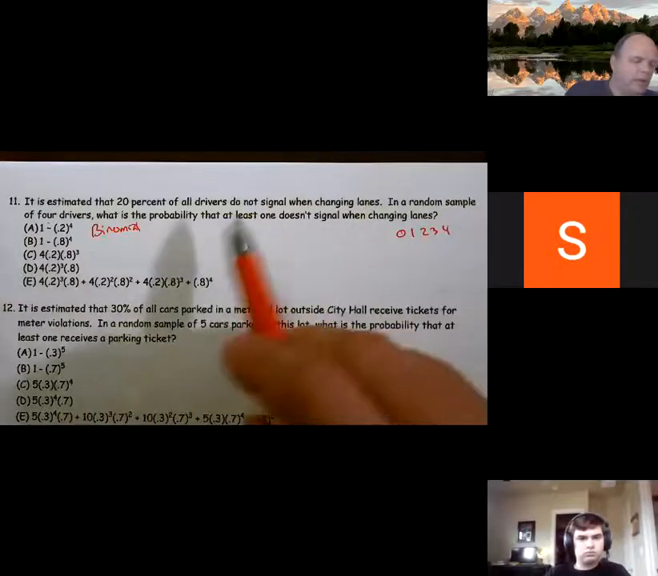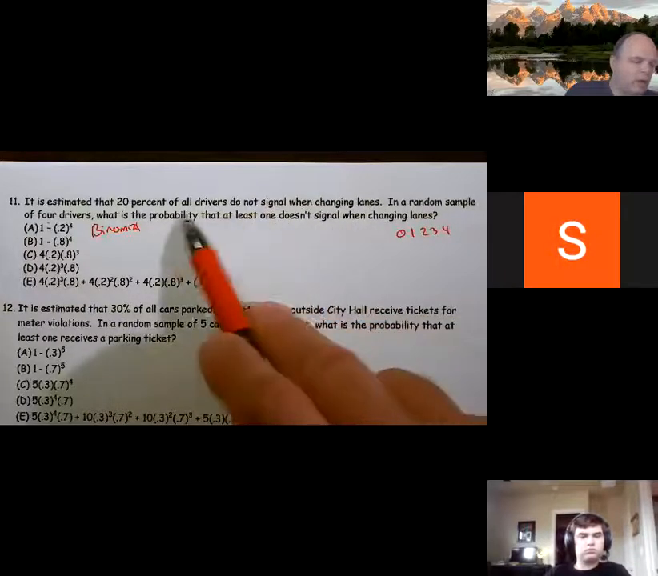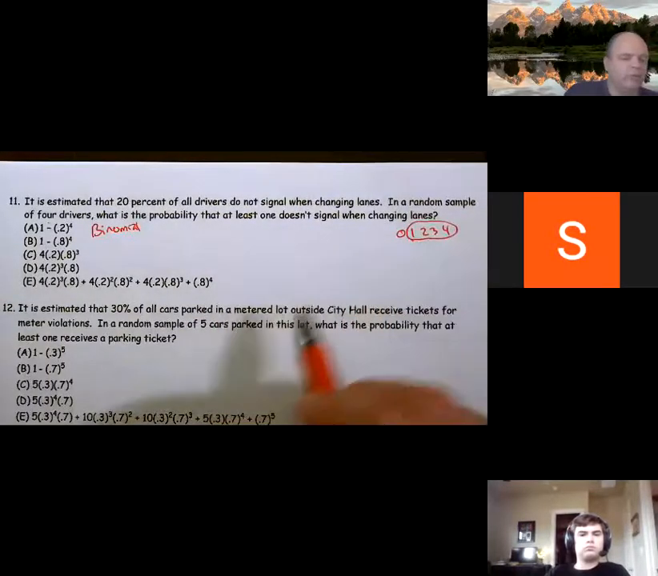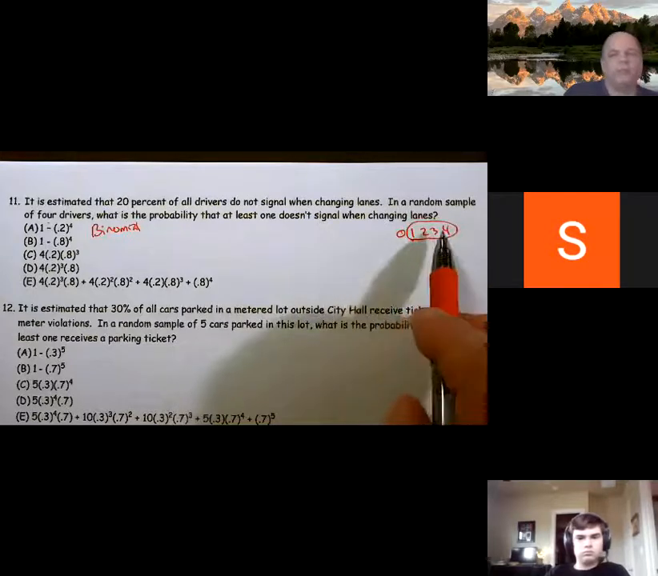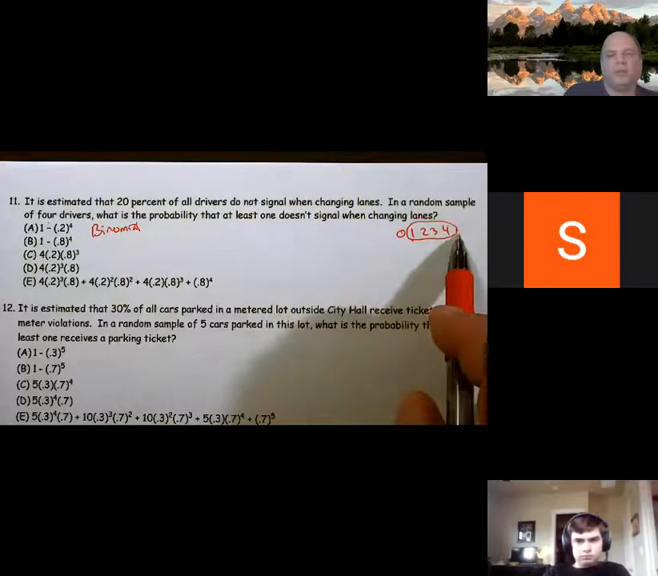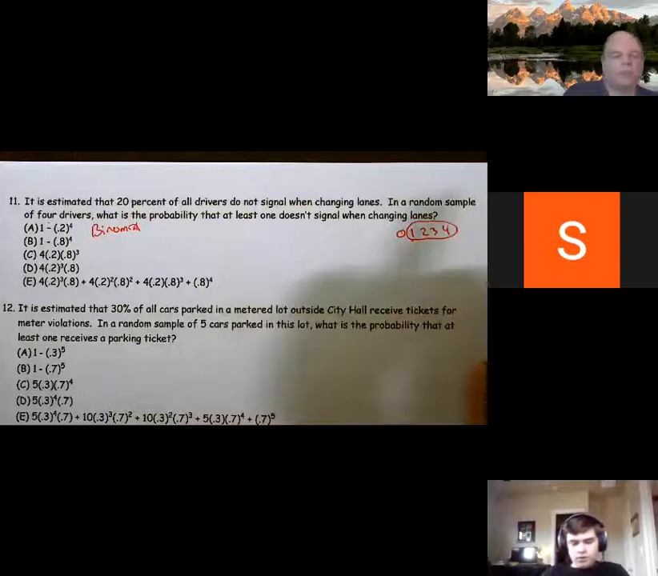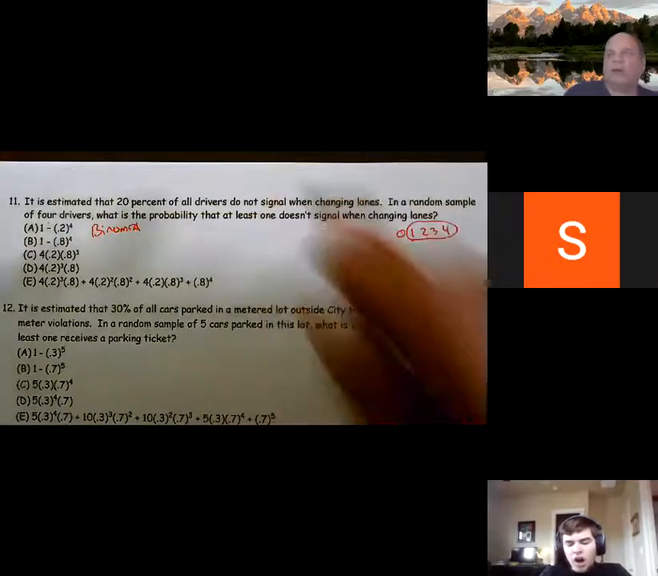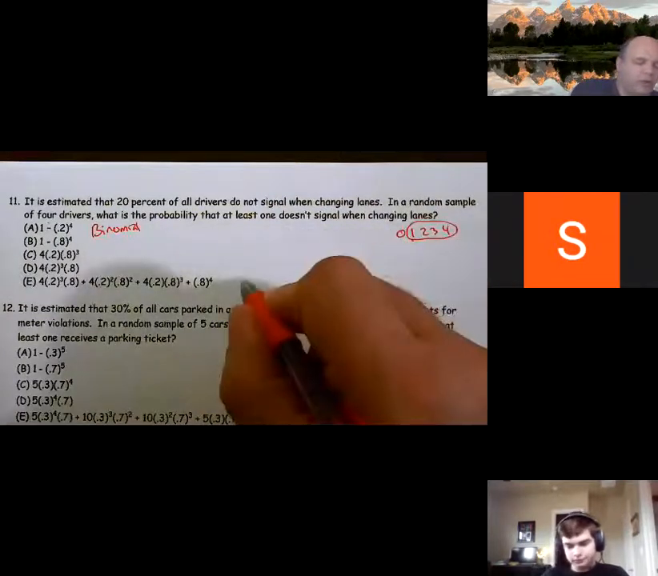And so they ask for probability at least 1. So essentially this is going to be the PDF of 1 plus the PDF of 2 plus the PDF of 3 plus the PDF of 4. All right, and when you go through this, my work shown is going to look like this.